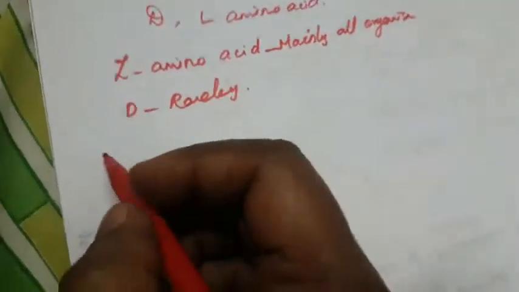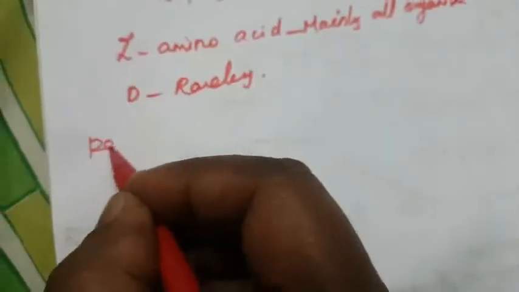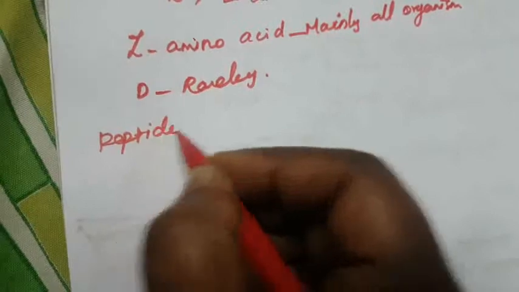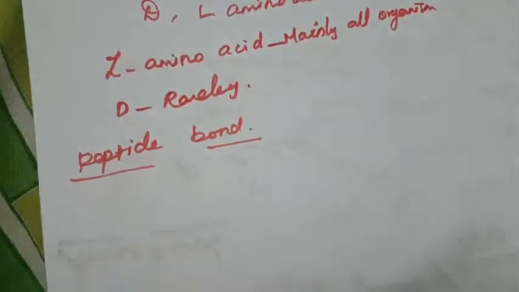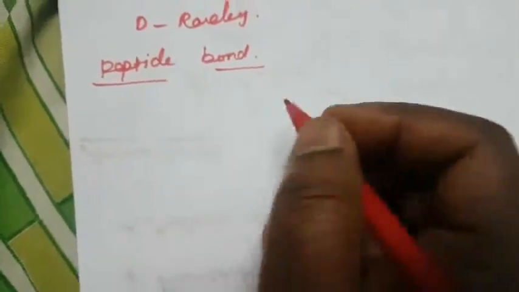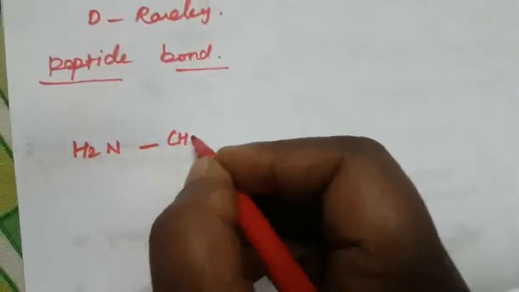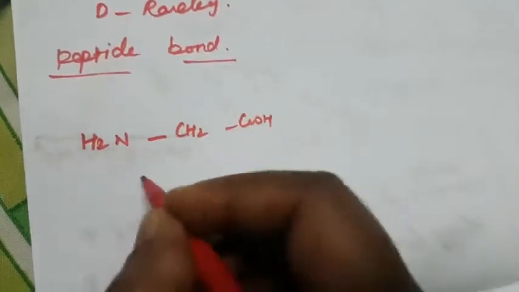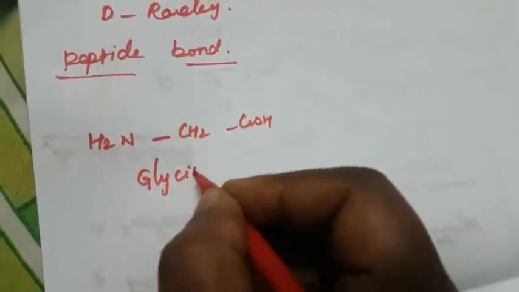So the next one is, what is meant by peptide bond? Another important 2-mark question. The amino acids are covalently linked with the peptide bond. Here once again I am writing: this is one amino acid, H2N glycine, CH2COOH. This is called glycine.